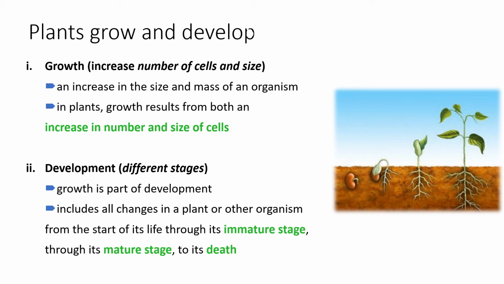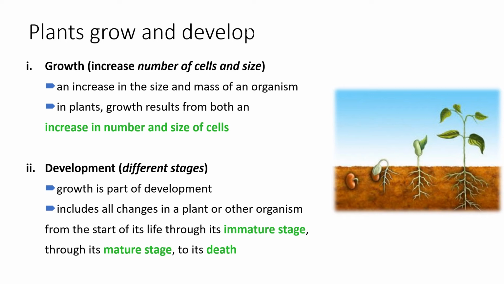So for growth, when there is an increase in the size and the mass of an organism, we can say that the plant grows. But to explain the plant development, when the plant starts its life from immature stage to mature stage until the death stage, that is how we explain the development of the plant.